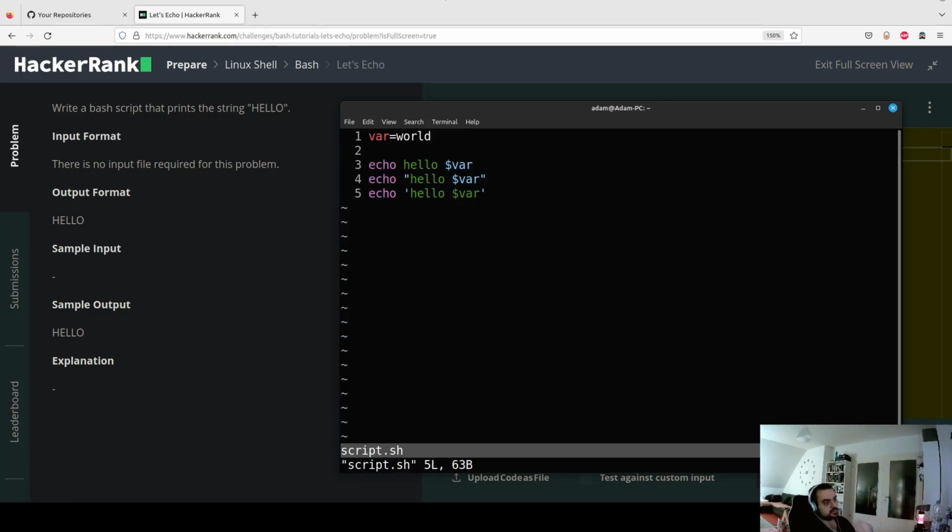Otherwise, if you want Bash to do its thing, you should use either no quotes or double quotes. So now, let us demonstrate maybe the difference. There are a couple more things that are going on here, but let's first demonstrate the difference between no quotes and double quotes, because till now it worked the same way.